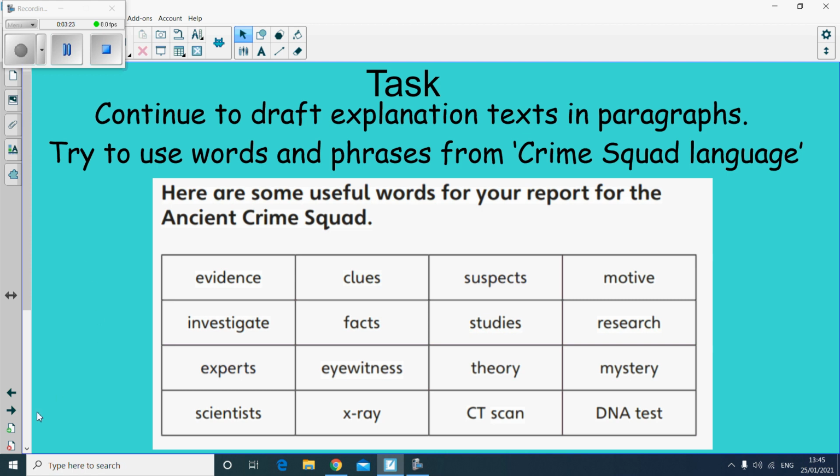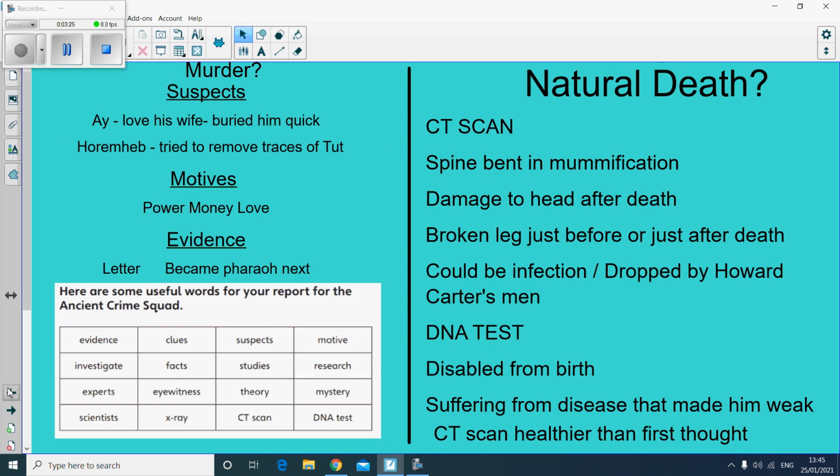So now what we're going to do is I'm going to just go back onto the next screen, and if you want to pause the video here to help you write your 3 paragraphs to explain what happened to Tutankhamun. Remember, once again, you're trying to add these words into your explanation.